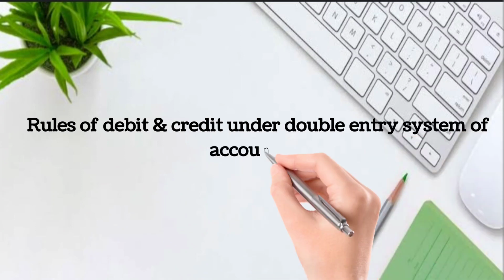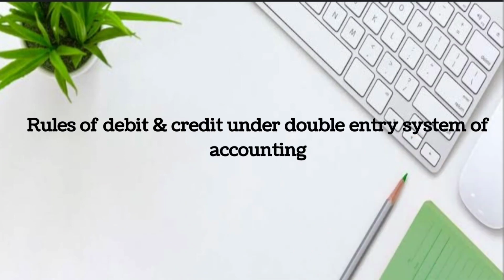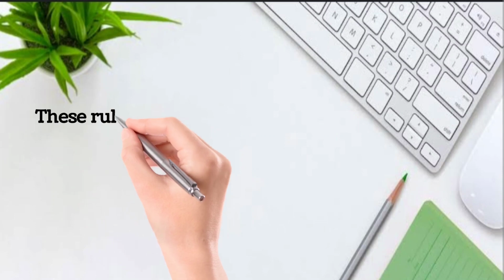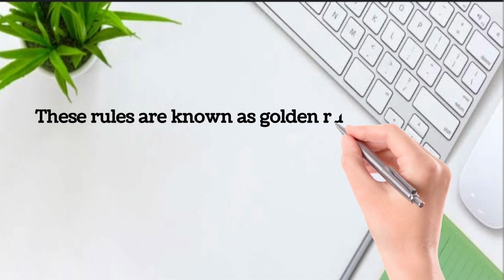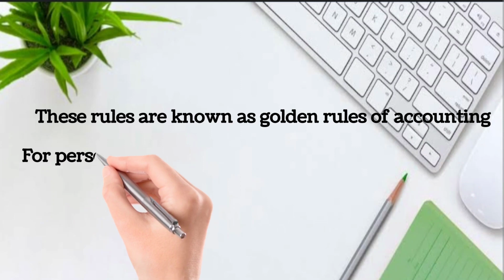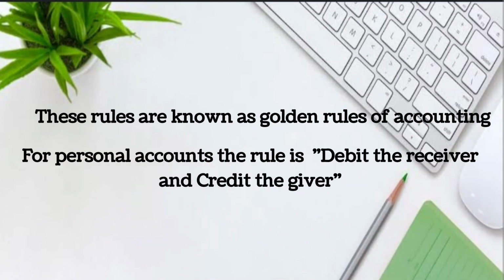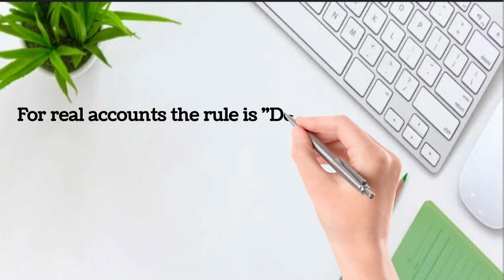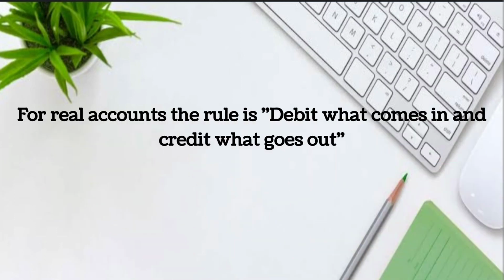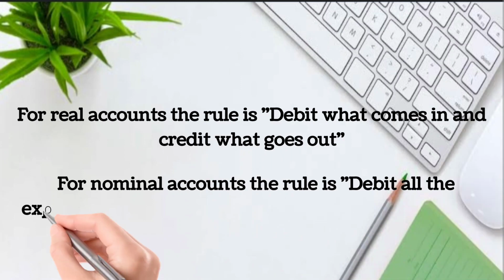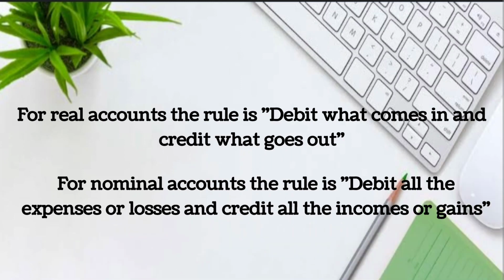Then, rules of debit and credit under the double entry system of accounts. These are also known as the golden rules of accounts, and this will vary depending upon the type of account. In the case of personal account, the golden rule is debit the receiver and credit the giver. In the case of real account, debit what comes in and credit what goes out. Nominal accounts, debit all the expenses or losses and credit all the incomes or gains.